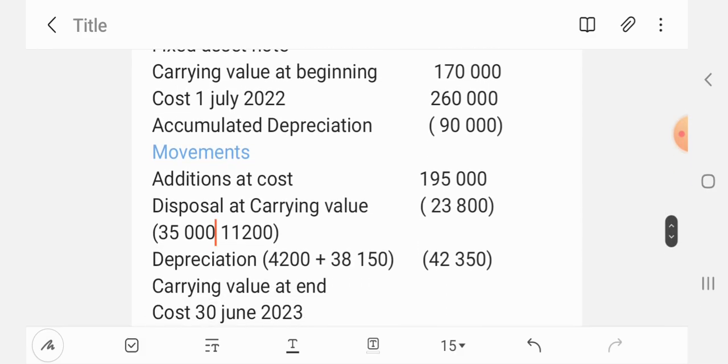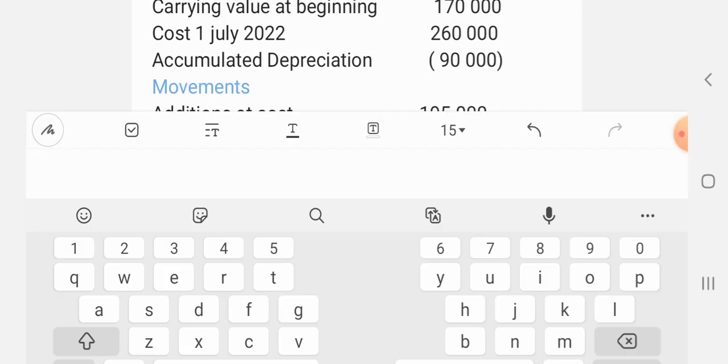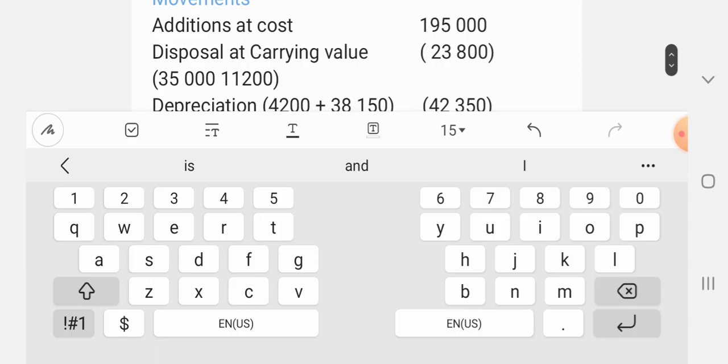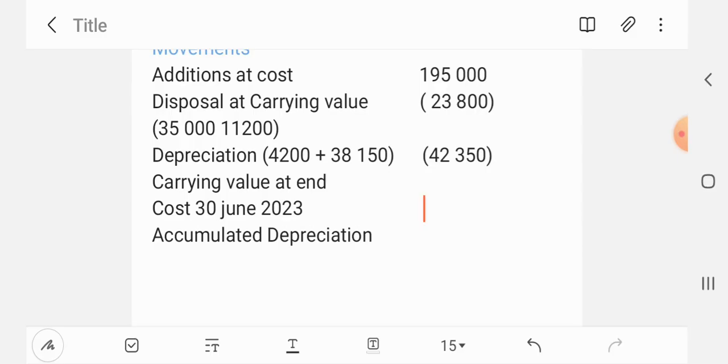So for us to have cost at the end, we are going to say cost at the beginning, which is 260,000. We add additions, which is 195,000. That's how much we bought. And then we will subtract disposals, which is 35,000.